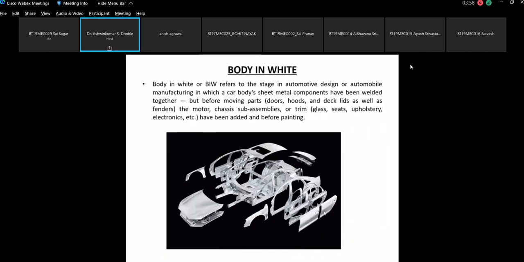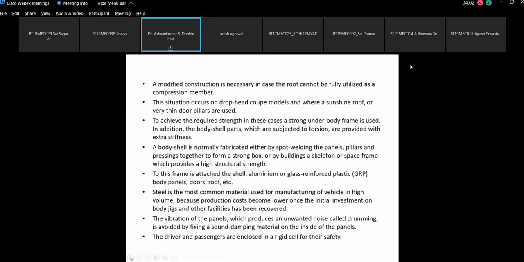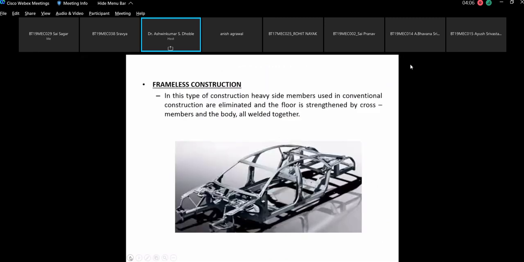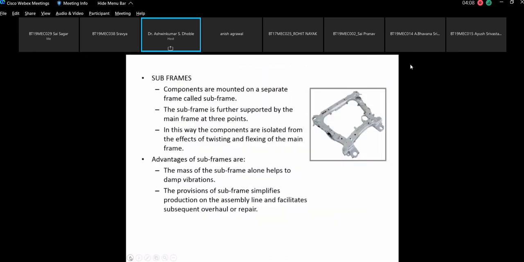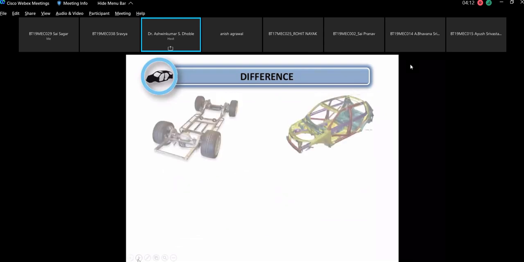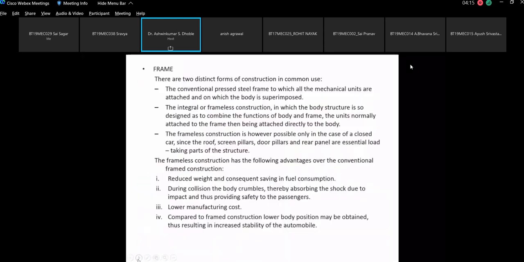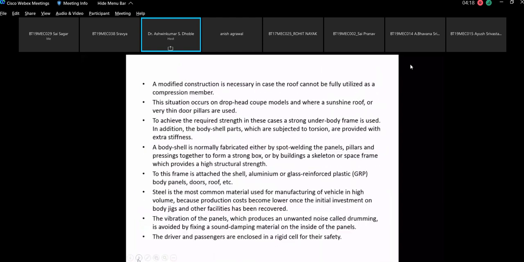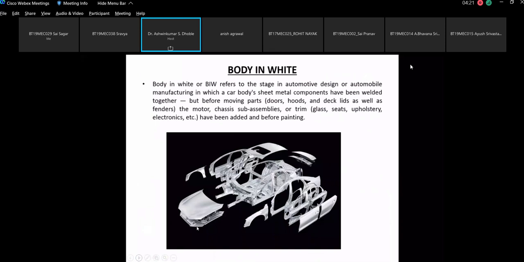Yes, sir. So in the previous class, we have seen the integral construction, then vehicle dimension, then frameless construction, defects, and the difference between the frame type and their benefits. Now today we are going to discuss the body in white. Usually this is the term which is used in most of the automotive industries.